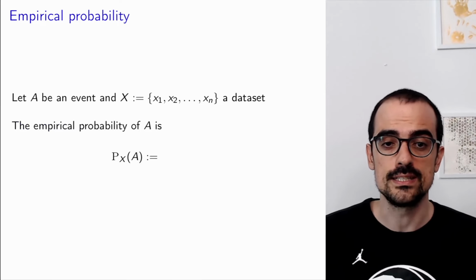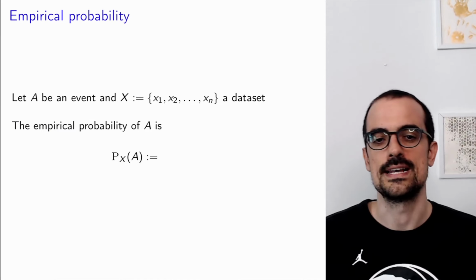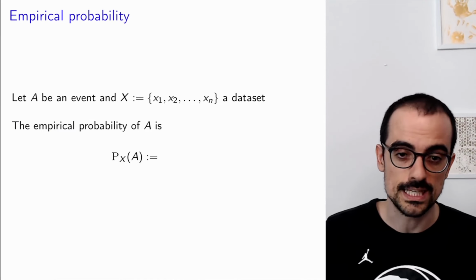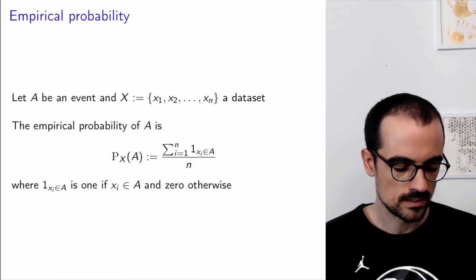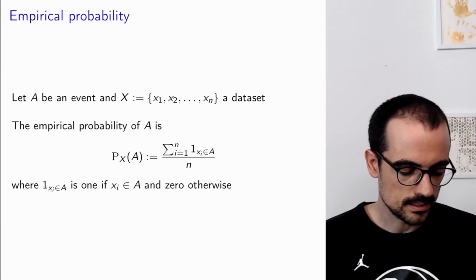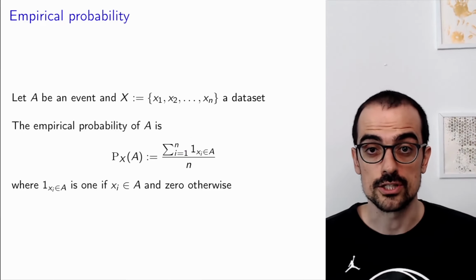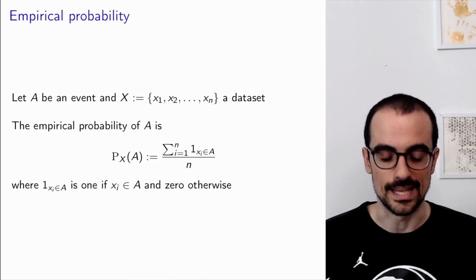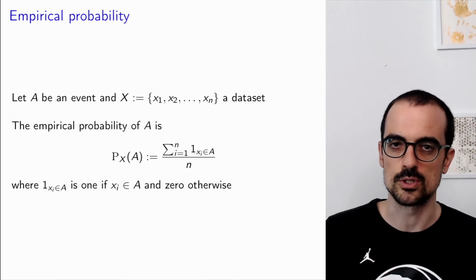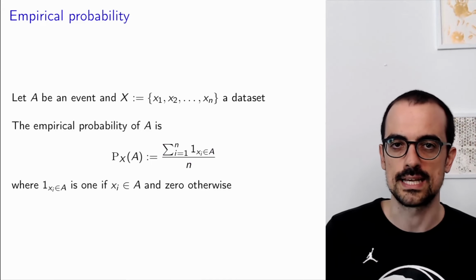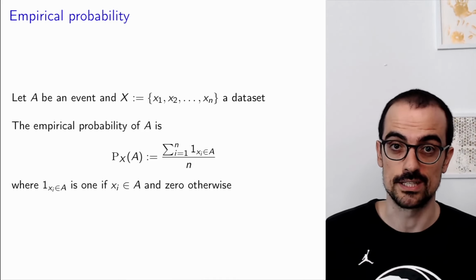The empirical probability of an event A, given a data set, is just the fraction of data points that are inside A. Here we have a slightly fancy way of expressing that. This thing here is an indicator function that is equal to 1 if the point is in A, so the sum is just the number of points that are in A. We check how many points are in A and divide by the total number of points. That's the empirical probability, as simple as that. Again, it's based on our intuitive definition of probability.